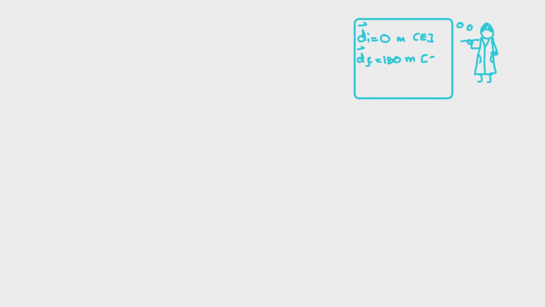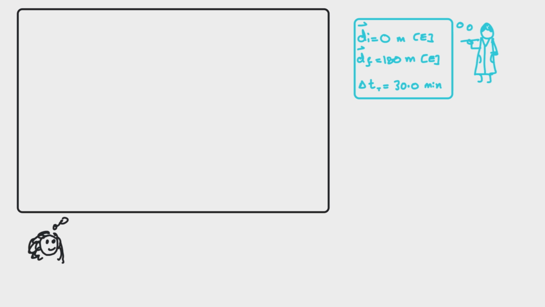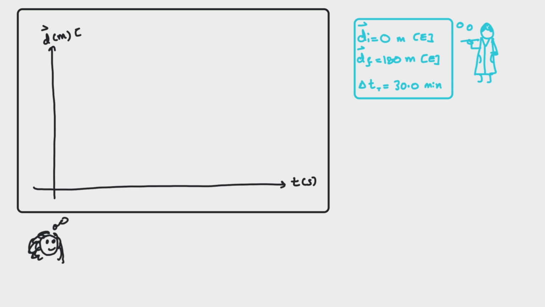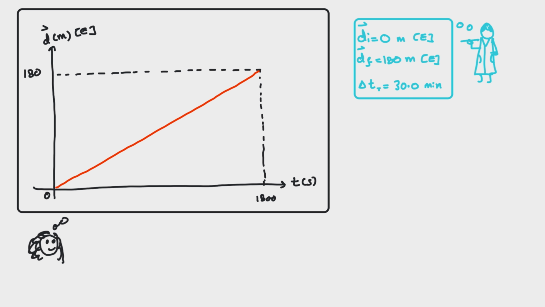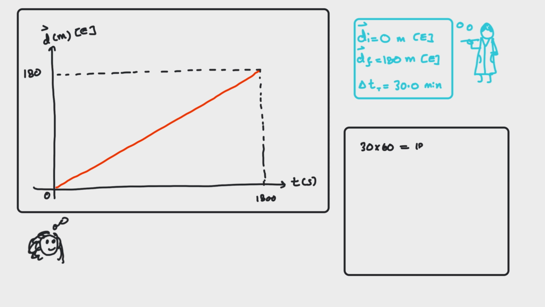The end position of the race was 180 meters to the east of the starting point. The tortoise finished the race after 30 minutes. Sketch the position time graph and calculate its average velocity from the start to the end point. Melissa sketched a position time graph showing all the important information. She then used the slope between the 2 points to calculate the average velocity of the tortoise.